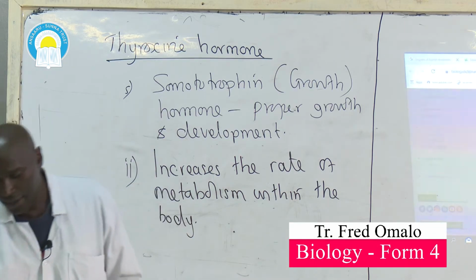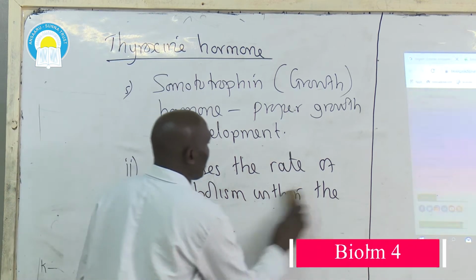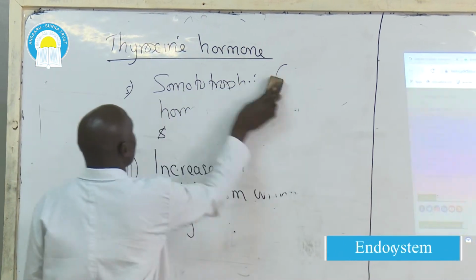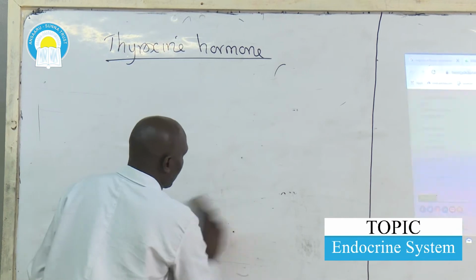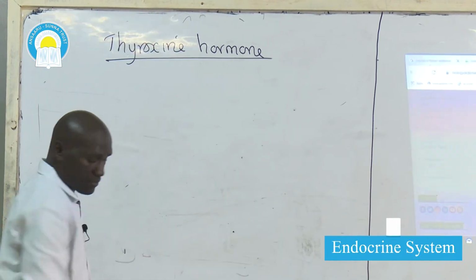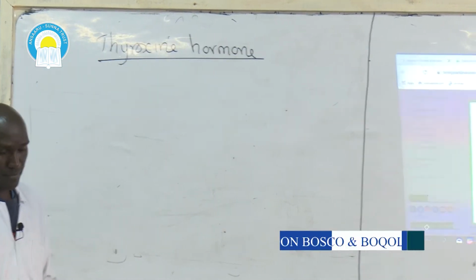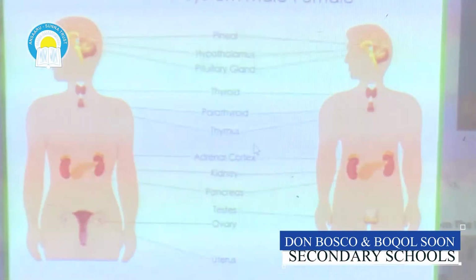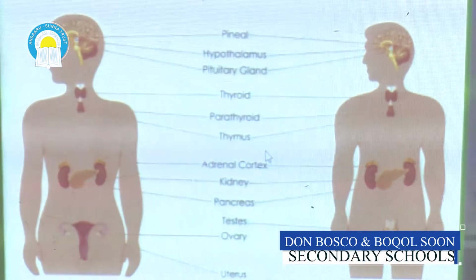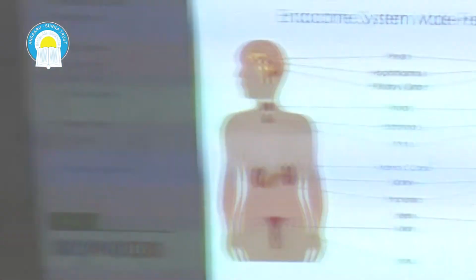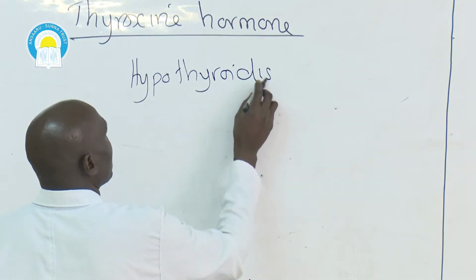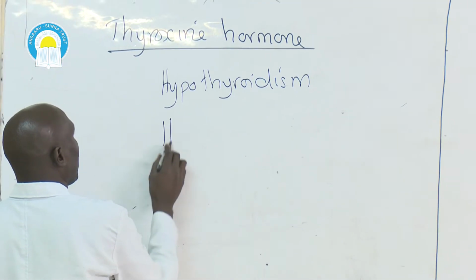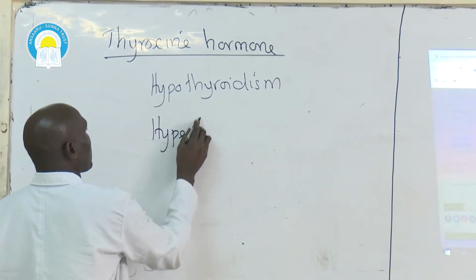One, hyper, another one, hypo. So let's look at the two conditions. We have hypothyroidism and hyperthyroidism.